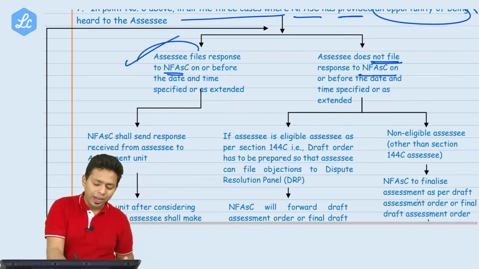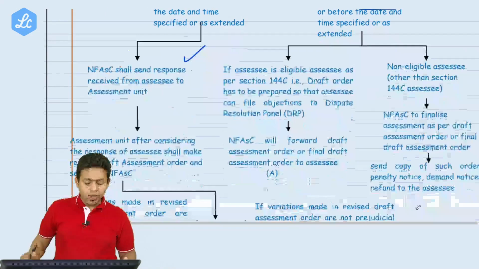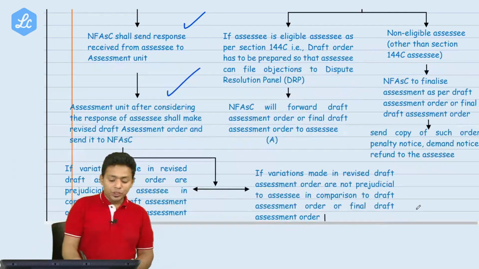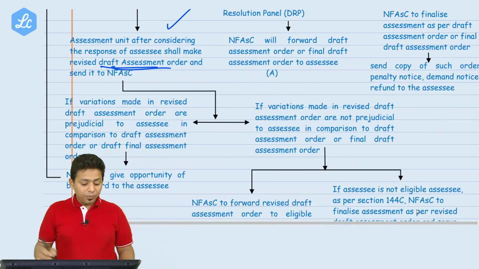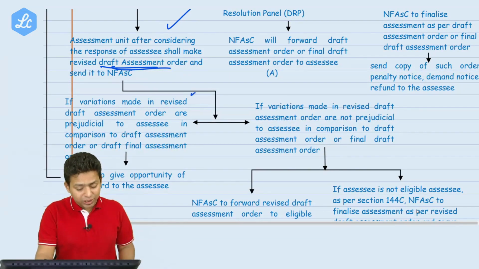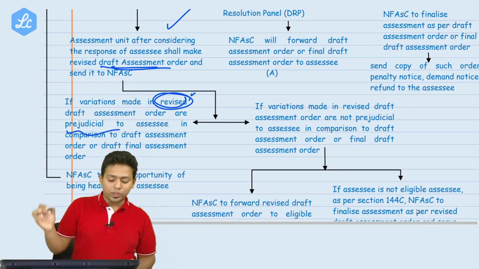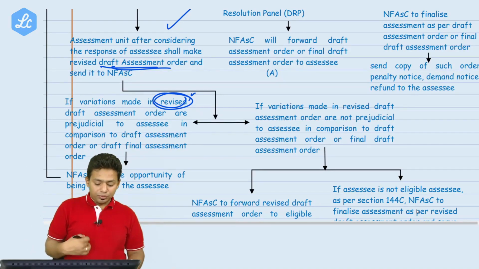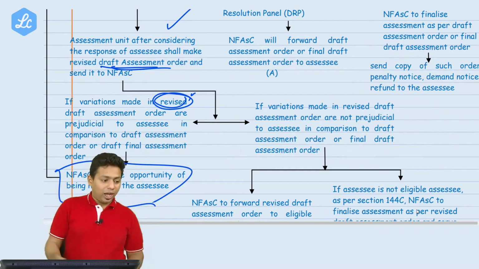Imagine the assessee has filed a response. NFSC shall send the response to the assessment unit. The assessment unit, after considering the response of the assessee, shall make the draft order. Obviously, you know what is going to happen now. If the variations in a revised draft order are prejudicial to the assessee in comparison to the draft order or draft final assessment order, NFSC will give the assessee an opportunity of being heard again, one more time.